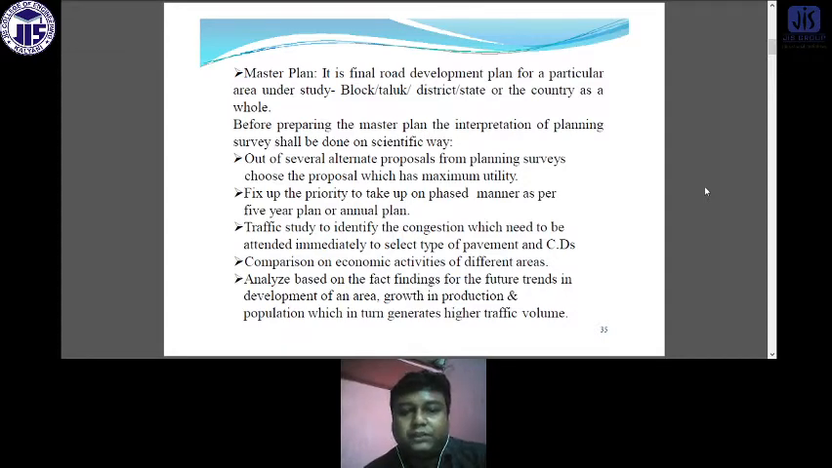Traffic study to identify the congestion which needs to be attended to immediately, and to select the type of pavement in the cities, meaning the central districts. Means we have to select the type of road we are going to provide. The selection is very crucial and is based on the traffic volume or the population. Compare economic activities of different areas. Analyze based on the fact-findings of the future trends in development of an area, growth in production and population, which in turn generate high traffic volume.